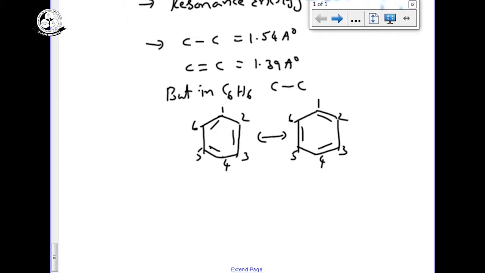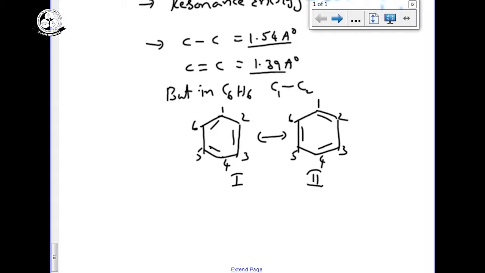See, the pi electrons are delocalized. It never stops. It will be continuously rotating. Suppose I take C1 and C2, the bond length between C1 and C2. In structure number 1, I feel the carbon-carbon bond is a single bond, so the bond length is 1.54 angstroms. But immediately in the second structure, the C1 and C2 bond changes into a double bond, so the bond length is 1.39 angstroms.